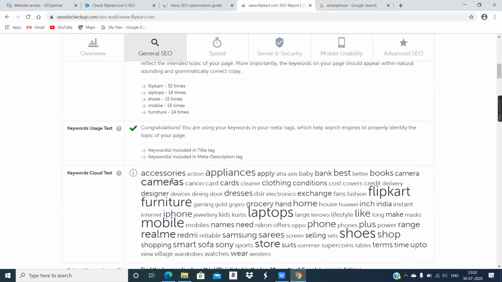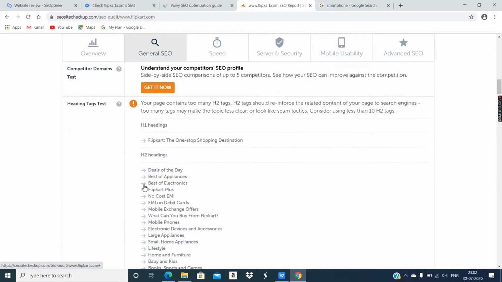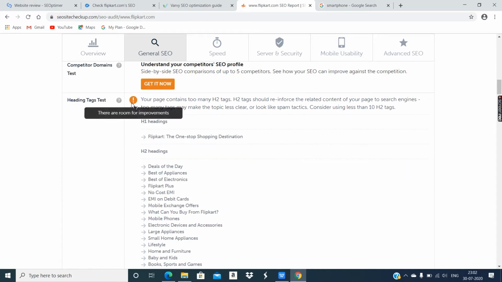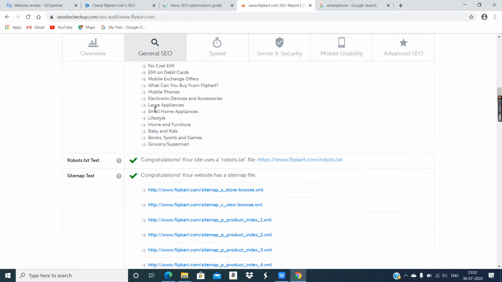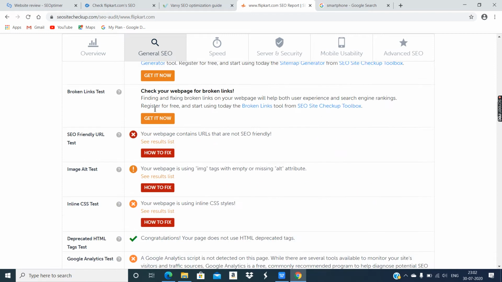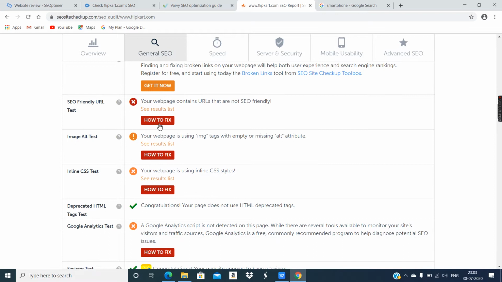Okay. Now here, heading tags. Okay, so here they have shown a warning. They must use heading tags effectively. Okay, now SEO friendly URL test. Yes, that was highlighted in SEO Optimer as well as WooRank. Okay, regarding the SEO friendly URL test, they show how to fix.